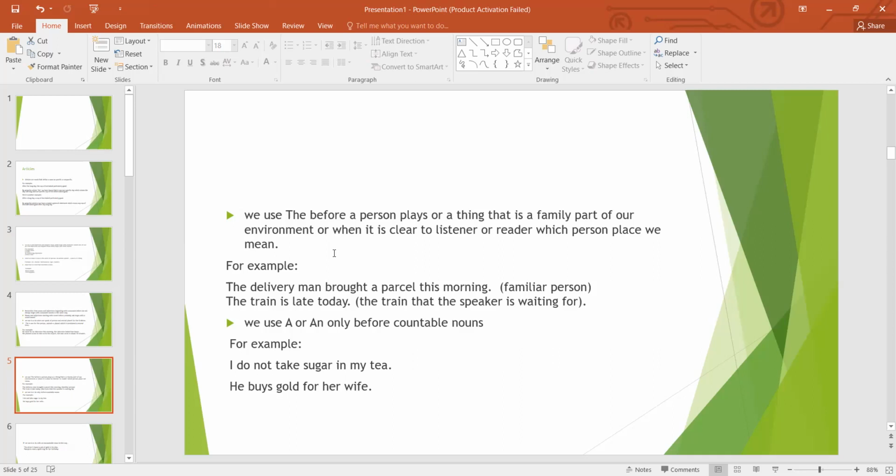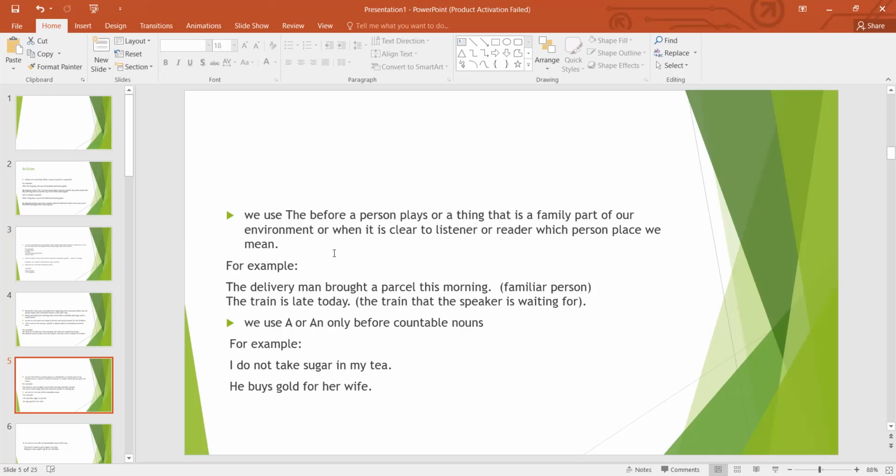So at that time we use only the because we are mentioning the person very specifically and the listener knows about the person as well. So we both know the person or place. So that's why we use the before the place or the person while we're talking about those things.